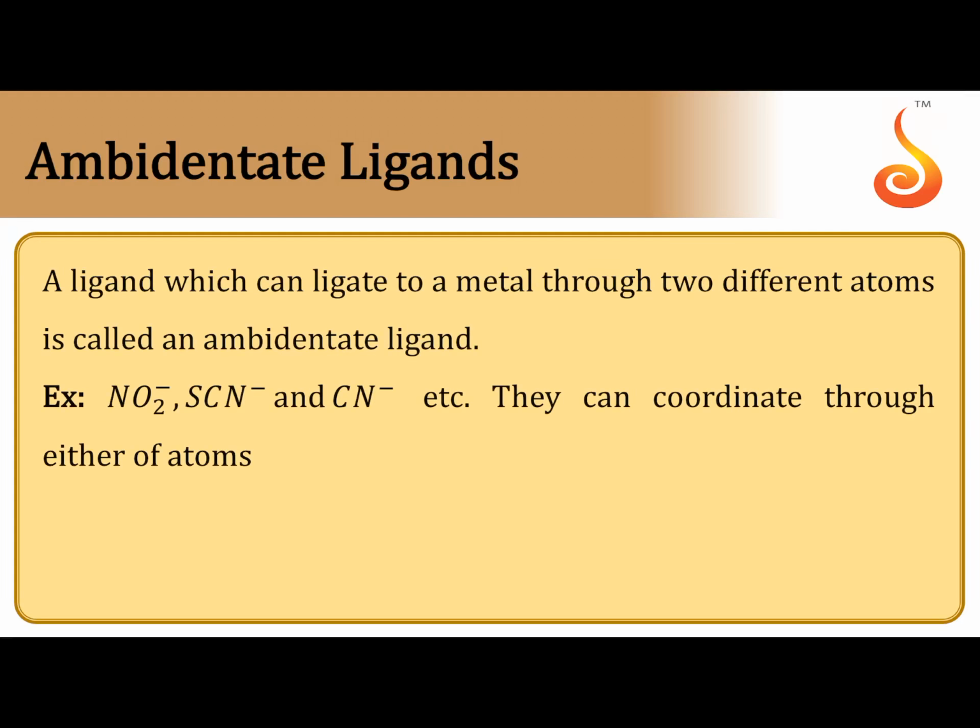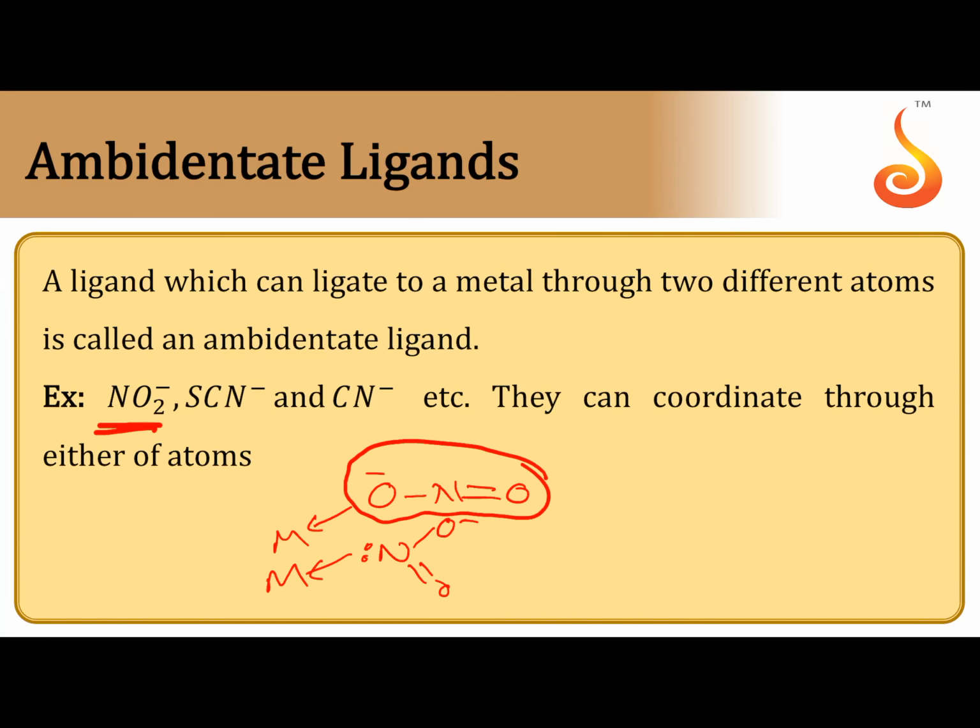Ambidentate ligands. There are some monodentate ligands with 2 donor sites. So with one of those 2 donor sites, it can form 1 dative bond. Such ligands are called ambidentate ligands. NO2 minus: through oxygen it can form a dative bond, or through nitrogen it can also form a dative bond. Nitrogen also has a lone pair. If it forms a dative bond through oxygen, it is called nitrito or O-nitrito.